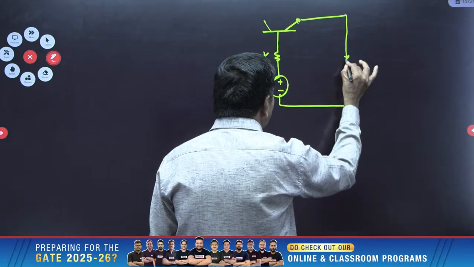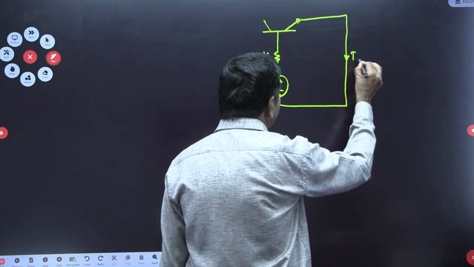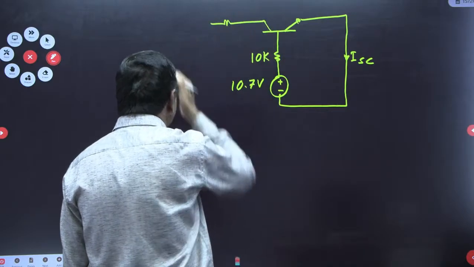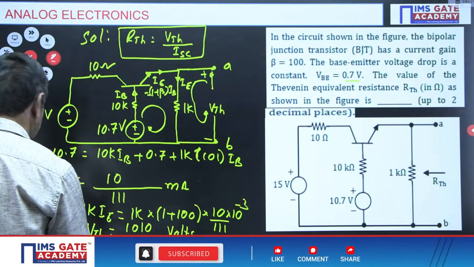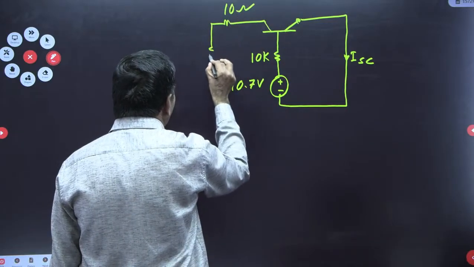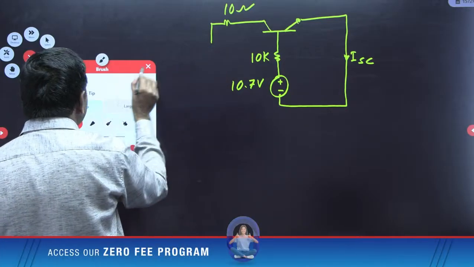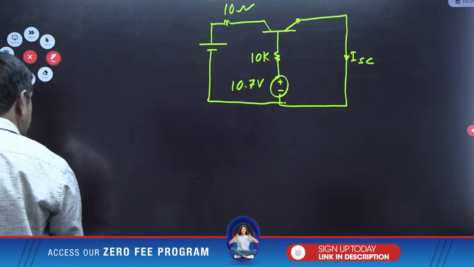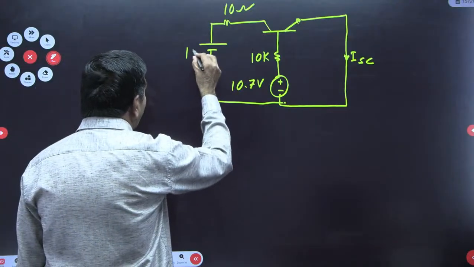This side circuit is unnecessary and will not help you understand, but for your understanding I am drawing it: 10 ohms and 15 volts connected here.